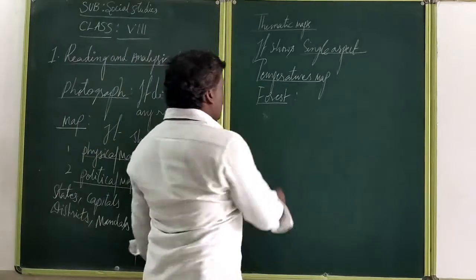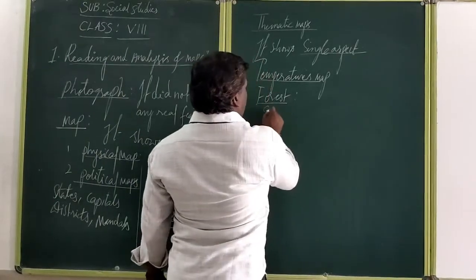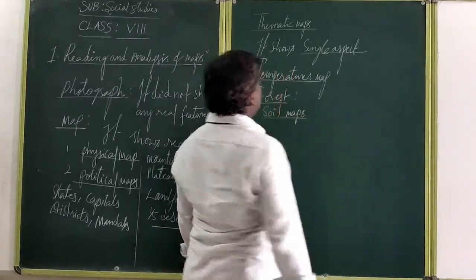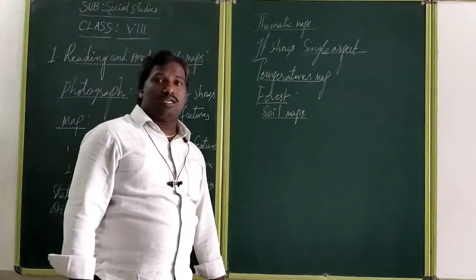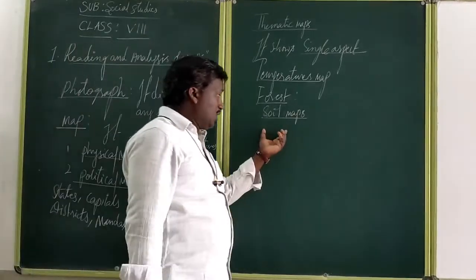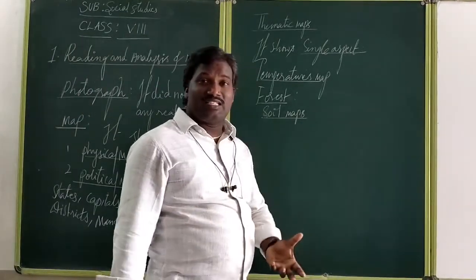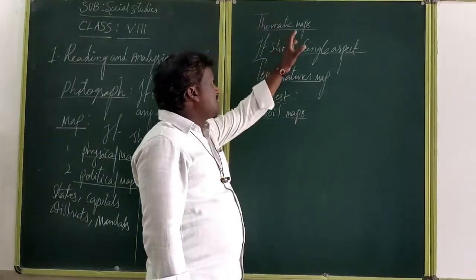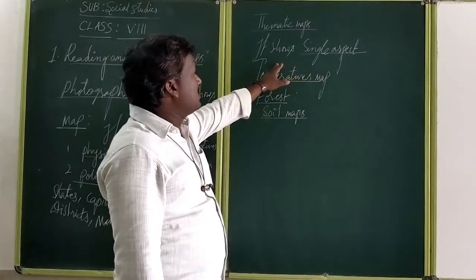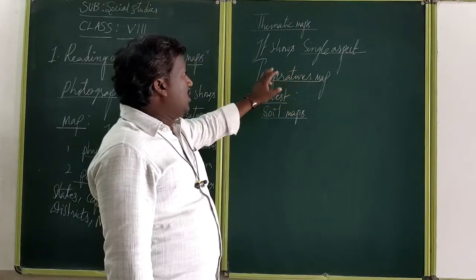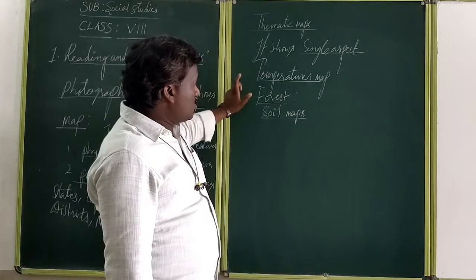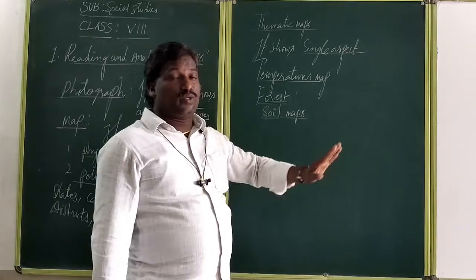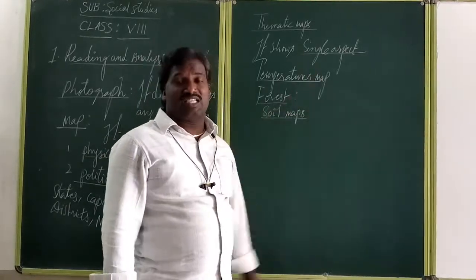Or soil uses also. Soil maps. This map shows only different types of soil: how many square kilometers are spread of either red soil, alluvial soil, black soil, and sandy soil, whatever it is. Therefore, this only says about the single aspect. Mainly, for example, temperature maps, forest maps, soil maps. Whatever map we take, it shows only a single importance.